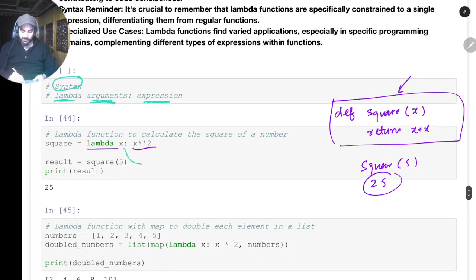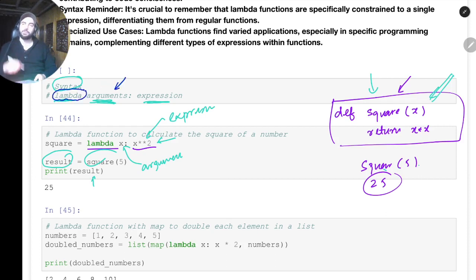So here this is the argument, and here this is the expression that we want to evaluate. Okay, so if you call this as square of 5, it will result in 25. The same thing will happen here if you call square of 5. This actually is a pure function. Now this is the usage of a lambda function. This is a single line statement. So again, just keep in mind the syntax. You will write lambda, this is the keyword, then you will write the arguments that you want in the function, then you will write the expression, basically the thing that will evaluate the arguments.